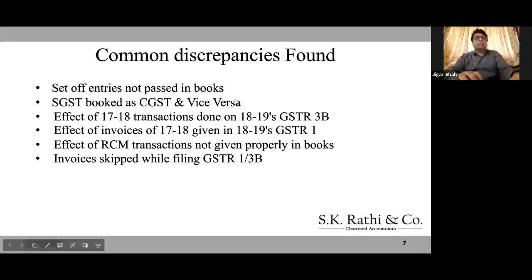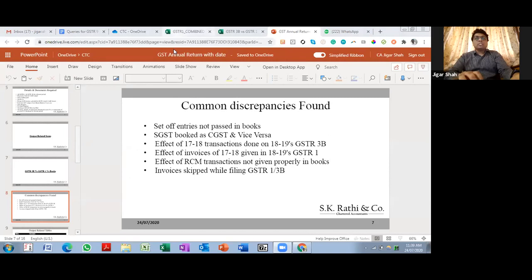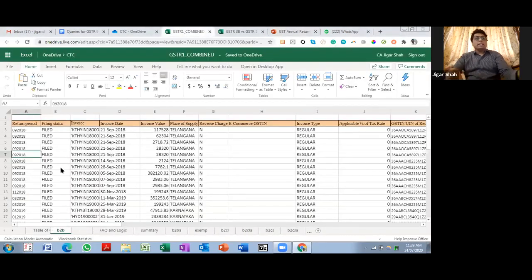So over here, if I see in GSTR 1, it gives me the return period and the invoice date. So once it gives me return period and invoice date, over here I can identify that my return period is all 18-19, so is there any invoice of 17-18 in this? So simply by filtering, I understand how it went in GSTR 1, right? So this is really helpful in that way.